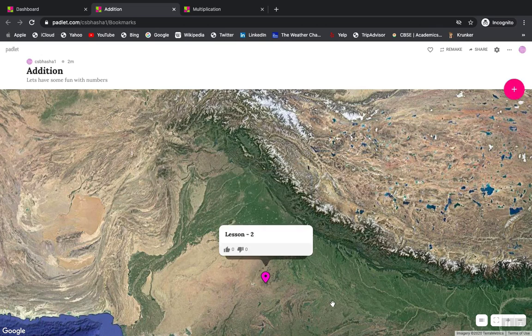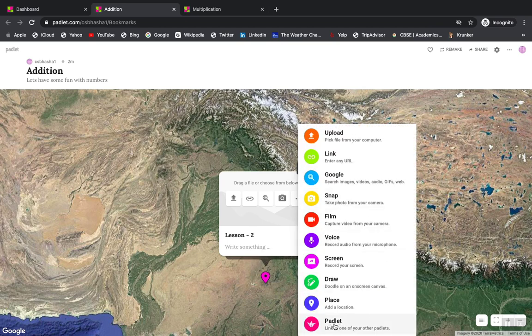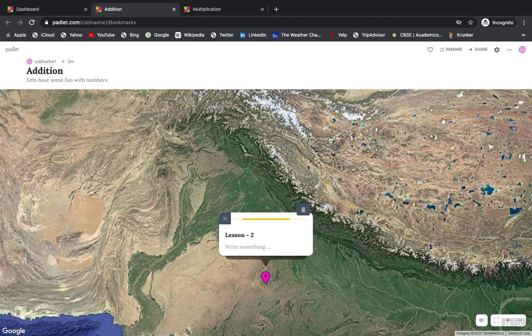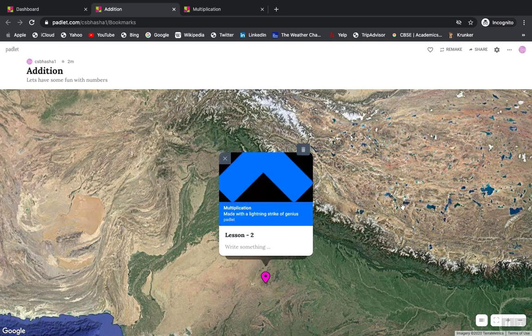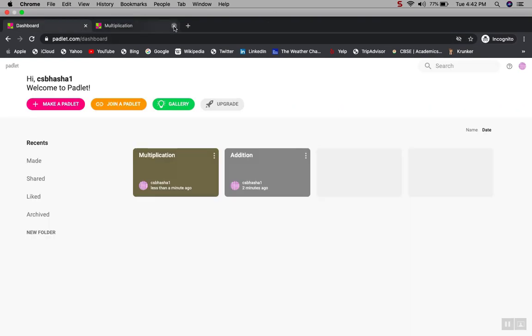Once you do that and edit it, what should this post do? I want it to link to another Padlet. So I'll click on the Padlet and say that I want this to get linked to the multiplication Padlet, which means you can link one section to another section.